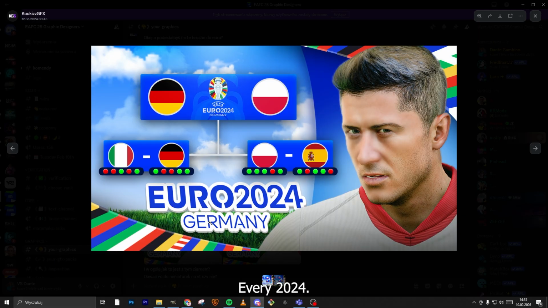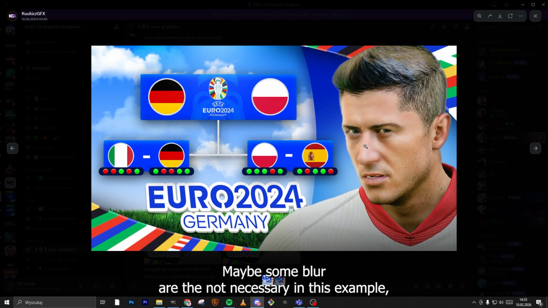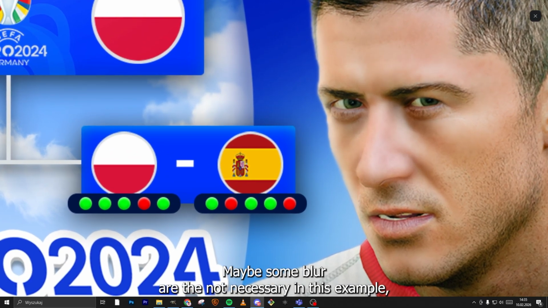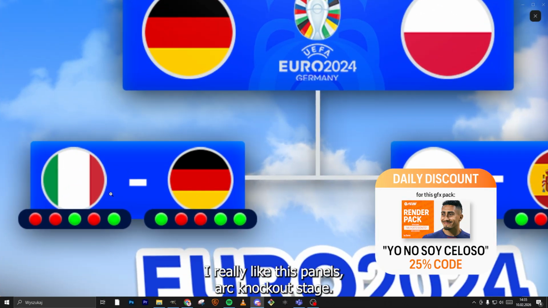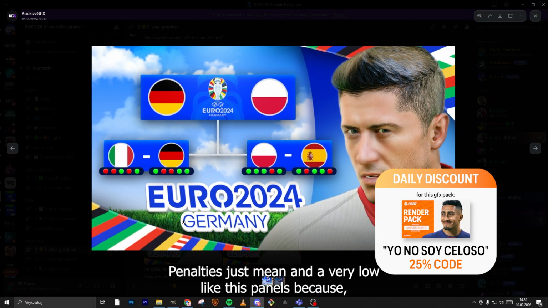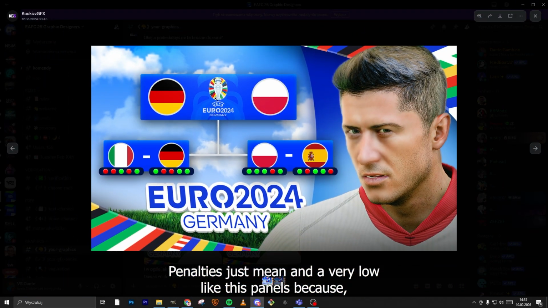Okay, Euro 2024. We have a Lewandowski render, which at this time is good. Maybe the blur is not necessary in this example, but okay, we can close an eye. I really like these panels, knockout stage and penalties maybe.